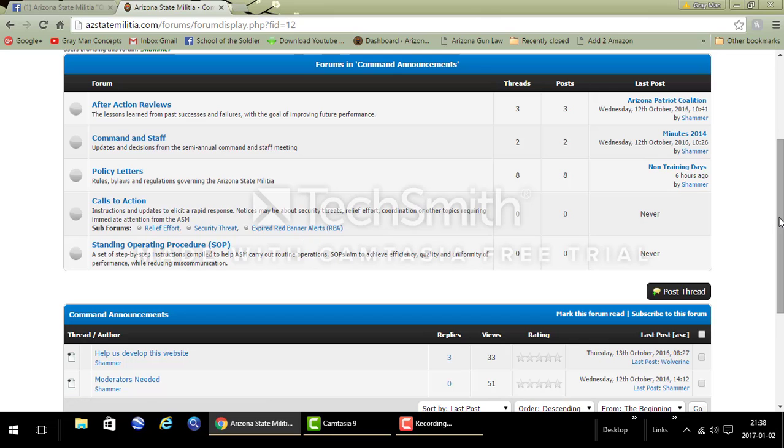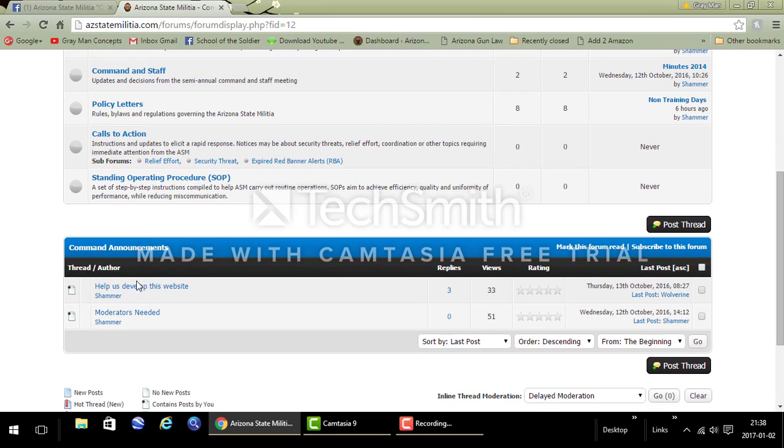Now below those subforums, you can see that we also have another listing for some general posts that may not fall into these categories: help us develop the website and moderators needed. This shows you can rate these posts, these threads. They're called threads, but it's the same as a post, whatever you want to call it. It shows you replies, views, you can rate them. And this is the last person that wrote something in there.